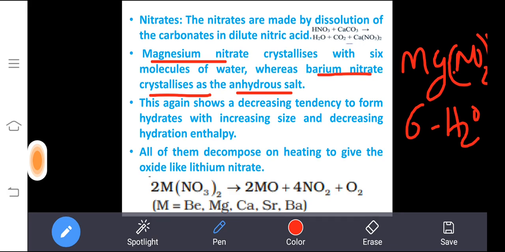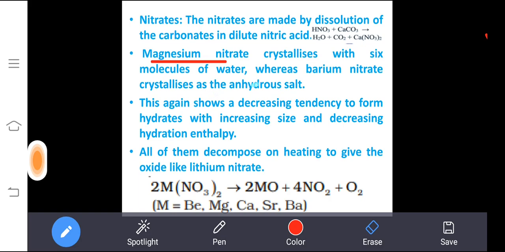But barium is at the bottom of the group. At the bottom of the group, the hydration enthalpy is very less, so it will not be hydrated. It will be an anhydrous salt. Anhydrous salt means it doesn't have any water molecule. So it again shows a decreasing tendency to form hydrates. When you move down the group, the formation of hydrates decreases with increasing size and decreasing hydration enthalpy. The same concept is explained here.